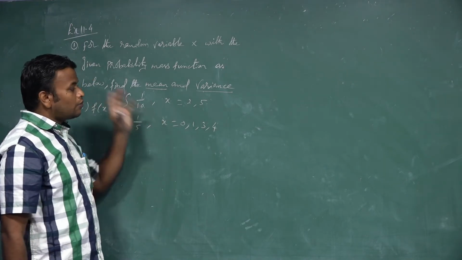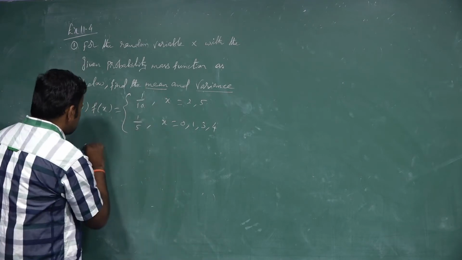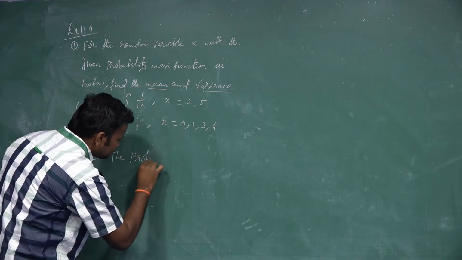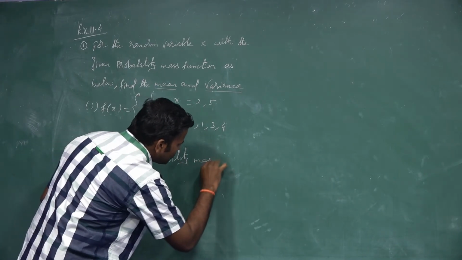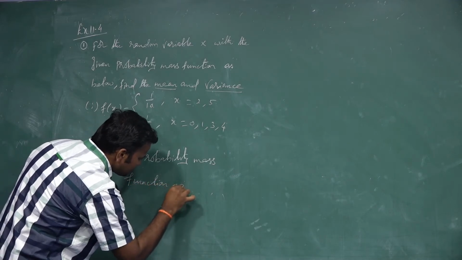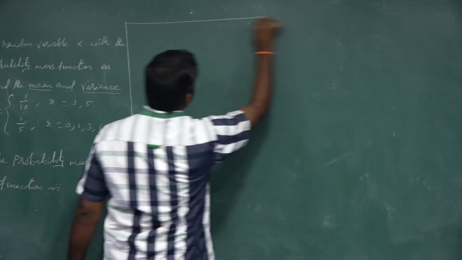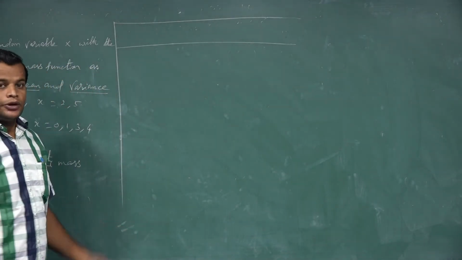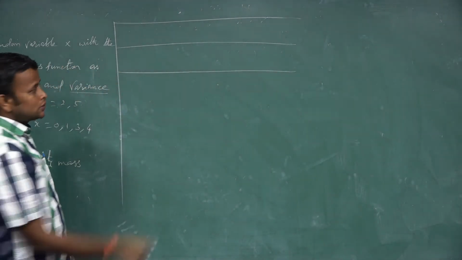So first of all, we form a table, and then only we find the mean and variance. The table is the probability mass function. You know how to form a table. Always, the first row has the values of the random variable, and the second row has their probability values.